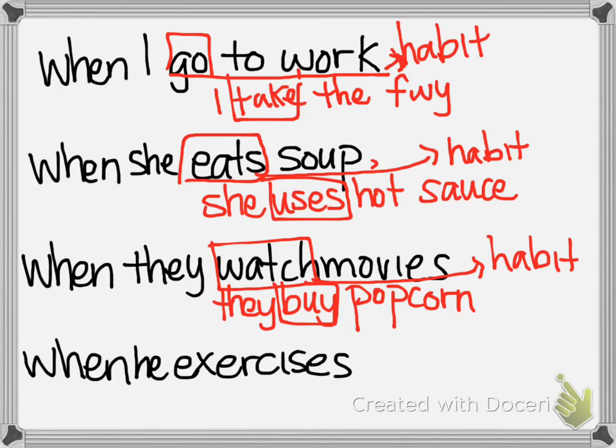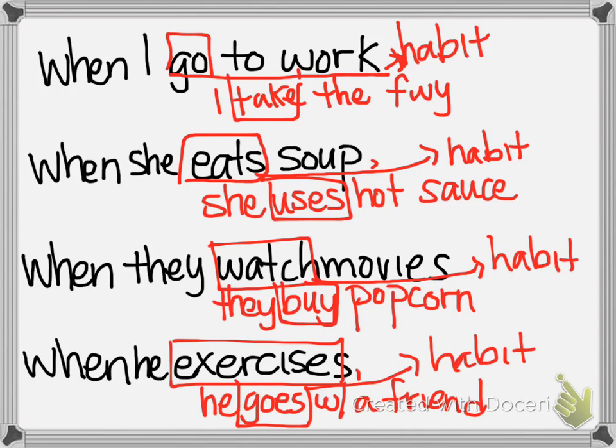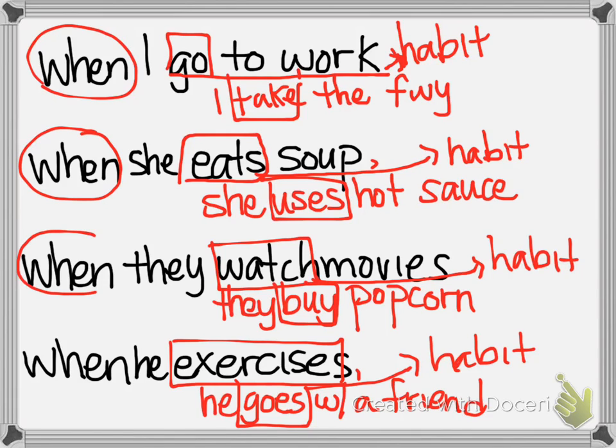Okay. When he exercises, he goes with a friend. So we have exercises, and he also always goes with a friend. These two are showing habits. Okay? Just because we're using this word when, it's showing that this action is repeated. It happens on a routine or a schedule or some kind of regular basis.